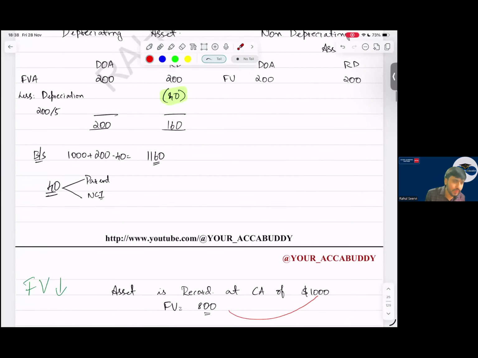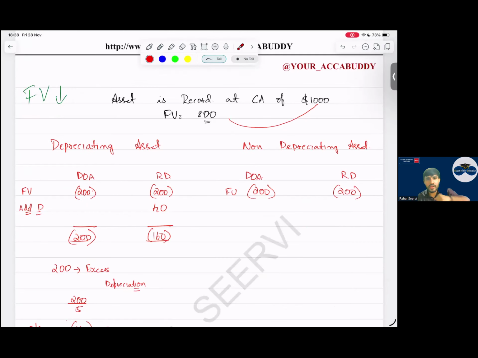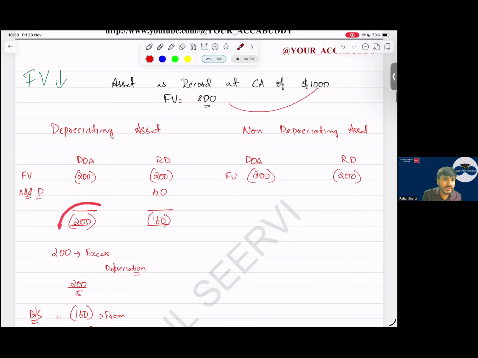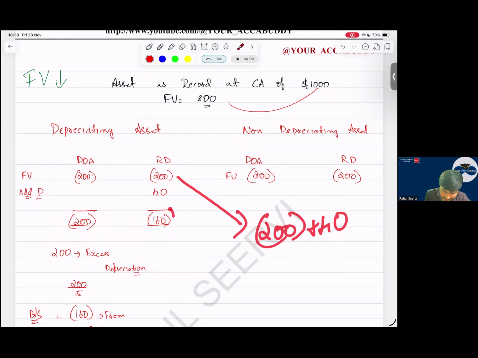So decrease in fair value of the asset. Whenever the fair value is decreasing, what will happen, sir? Sir, on the date of acquisition, the net assets will decrease, on reporting date also. Yes, sir. And we will have saving of depreciation here. So 40 will be my depreciation saving. So here 200 impact 160. Either what you can do in balance sheet, you can reduce the asset by 200 and plus 40, or you can directly take this minus 160.